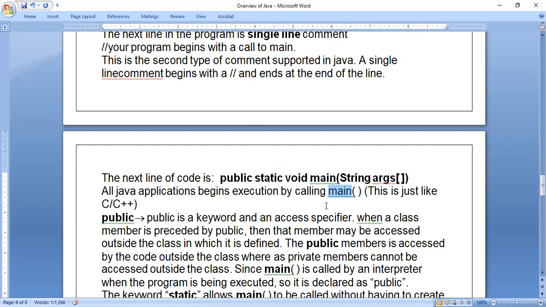Some minutes back I showed a black screen, that is the command prompt, that is the console. That is called console output. If we are executing a program where we get the console output, then we should have the main function. Console output in the sense is not about color. Here the color doesn't matter, because in the Eclipse editor and NetBeans, the color of the console will be white. The thing to remember is that it is console output.